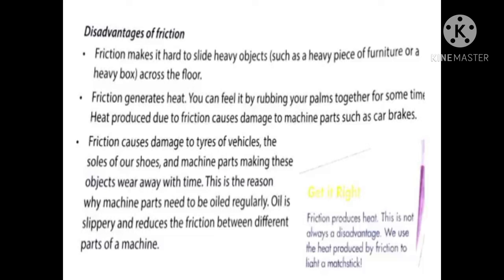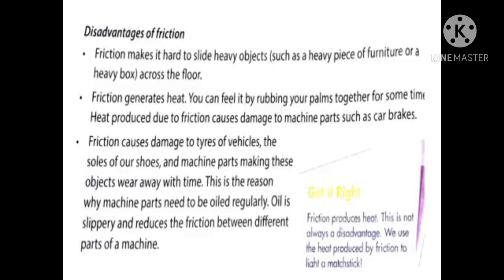And also the machines, as you use them more, especially mothers would know, like the mixies or grinders, even the fans, when the mechanism runs very fast, they get heated up, and because of the heat and the friction, they get damaged or repaired soon. And if you don't use them, they don't need repair.